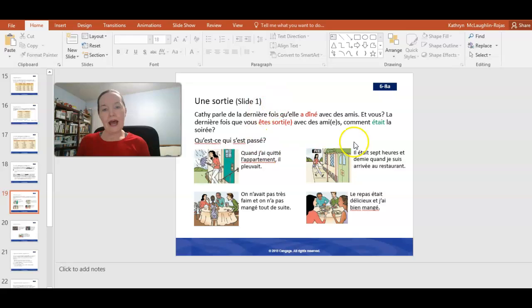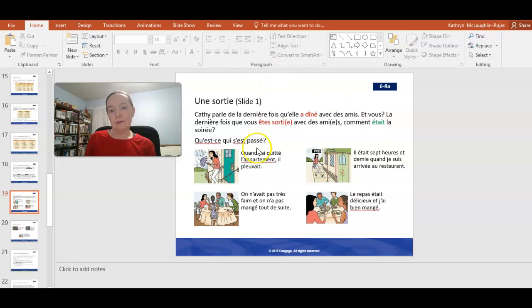So I went ahead and highlighted those verbs in different colors just to remind you of the two past tense verb tenses that we're talking about, le passé composé et l'imparfait. So just to give you this reminder, okay, elle a dîné avec des amis, vous êtes sorti avec des amis. These are events that happened basically at one moment more or less in the past. And then you have the imparfait that sets the scene for all of this.